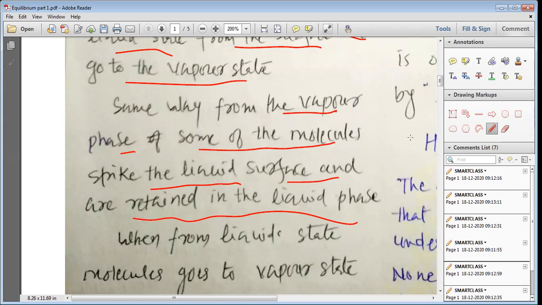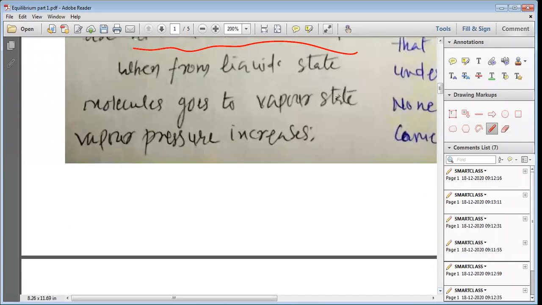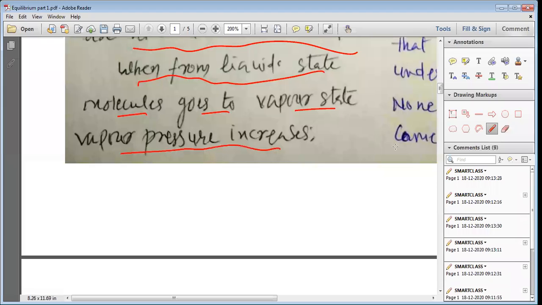So some molecules go to the vapor phase, some come back, and again from the liquid state they go to the vapor phase and come back to the liquid state. When molecules go from the liquid state to the vapor state, vapor pressure increases.